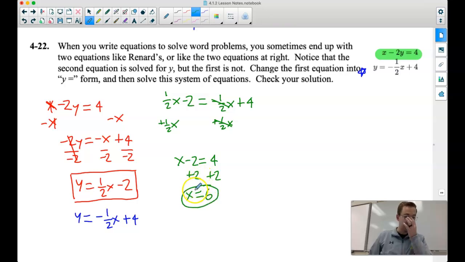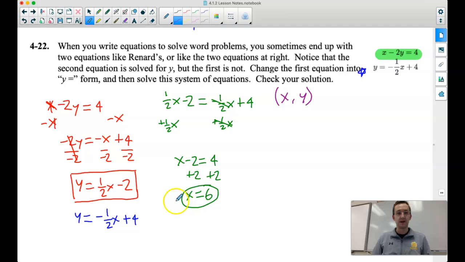There we go. So that is the first step in solving this system of equations. That's the first part of our solution. Again, like we talked about in class on Tuesday, if we have two lines and there's a solution, it's going to be where those two things cross. So our answer should look like an ordered pair. We have our x value. We need to find the y value of where these two intersect. Hopefully we remember that our ordered pairs are x comma y.